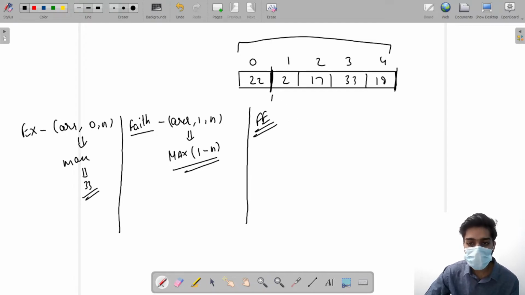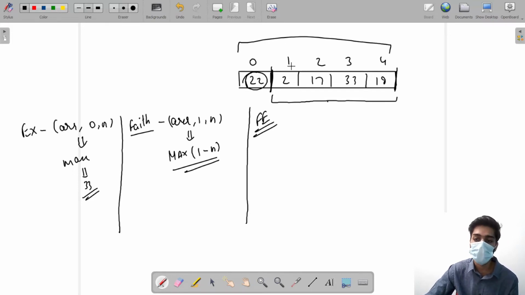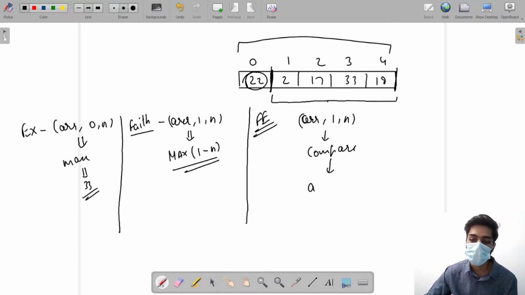So my faith is going to find the maximum from here till here. So what if I find the maximum from the faith and compare that with the first element? I could find the maximum, that okay, this is the maximum element that I could find. So what if I compare array (1, n), which is my faith, with the first element of the array.